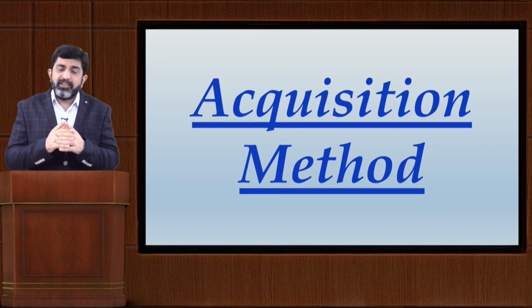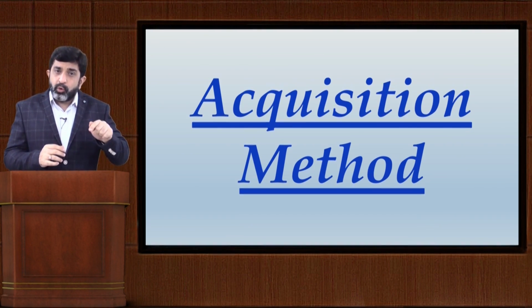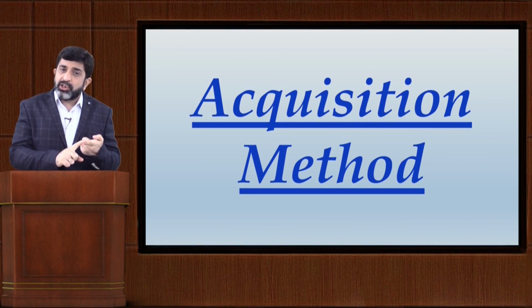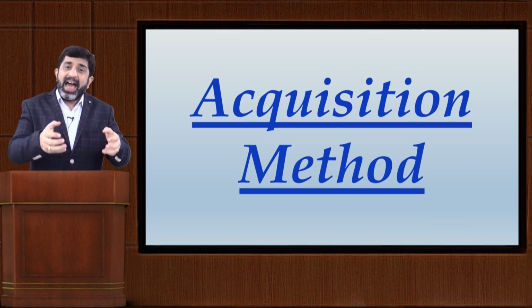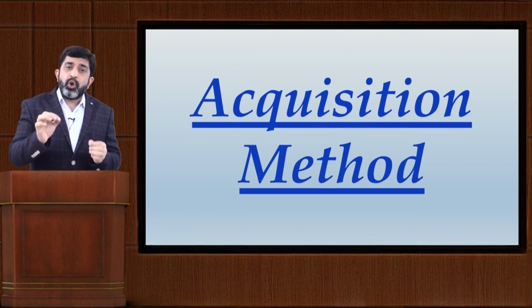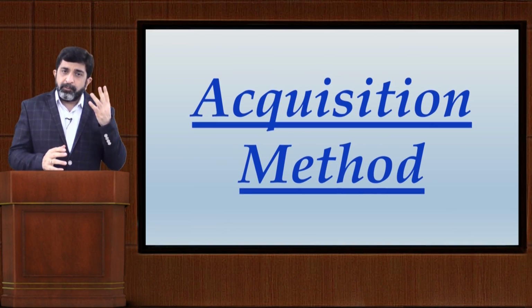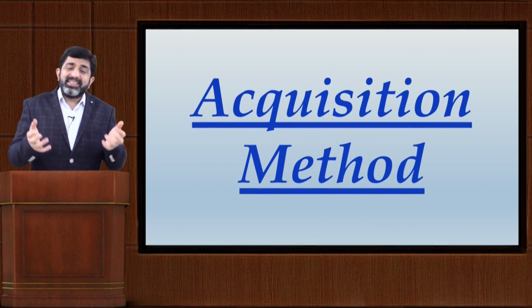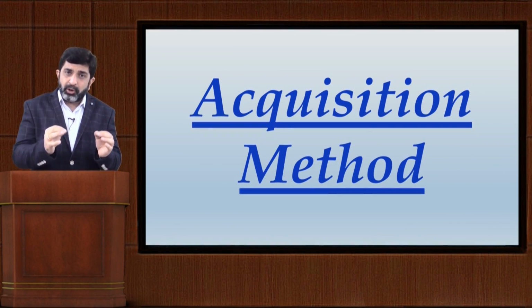So friends, just let me quickly remind you what are these 4 steps that we have to apply. Number 1, it is the identification of acquirer. Number 2, identification of acquisition date. Number 3, recognition and measurement of various accounting items like assets acquired, liabilities assumed, and any amount of non-controlling interest if it arises on the date of acquisition. And fourth and last step is determining the amount of goodwill or gain that may arise on the bargain purchase.